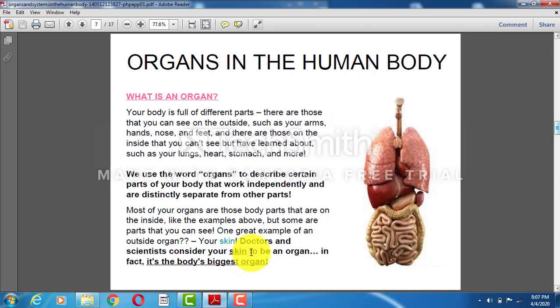Doctors and scientists consider your skin to be an organ. Do you know, students? Skin is also an external organ. In fact, it is the body's biggest organ. You see here, can you now recognize what this is? Now it is your homework. You have to see the shape and name the body parts. You will be able to identify them. I'm not going to tell you, though I know the answer.